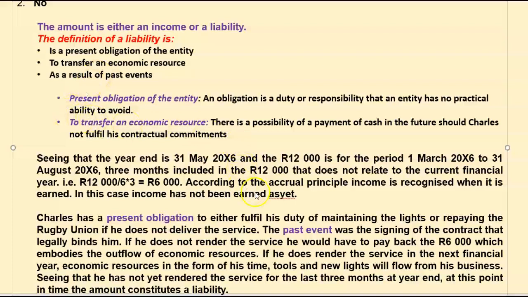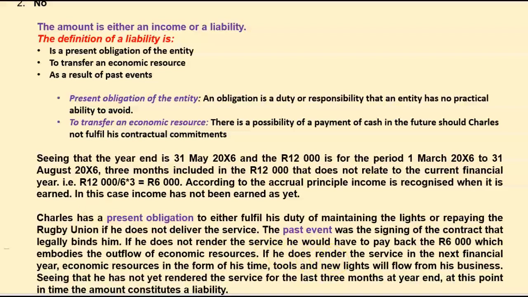Now, current, there's 2 words there. Charles has a present obligation to either fulfill his duty of maintaining the lights or repaying the rugby union if he does not deliver the service. The transfer, the past event, is the signing of the contract that legally binds him. If he does not render the service, he would have to pay back the 6,000 Rand, which embodies the outflow of economic resources.